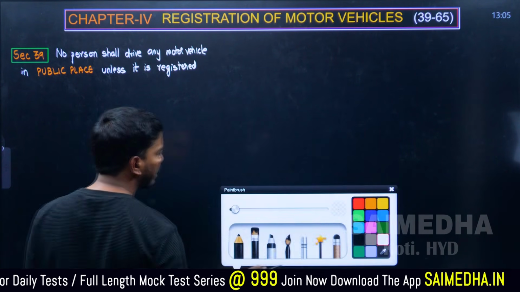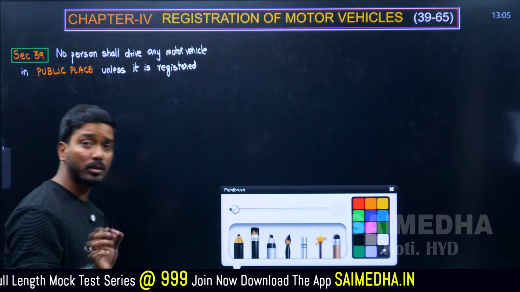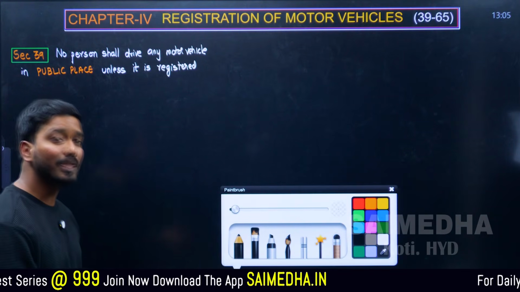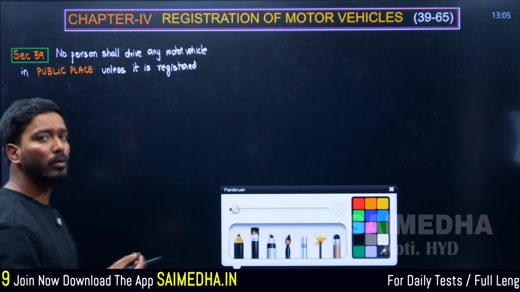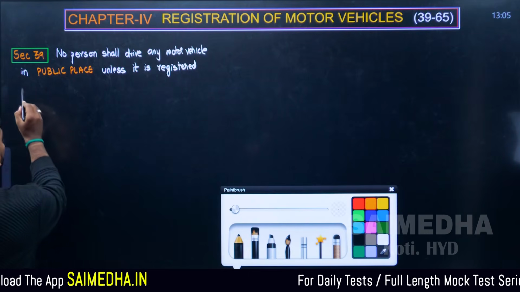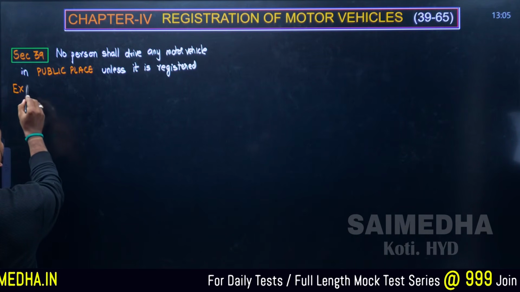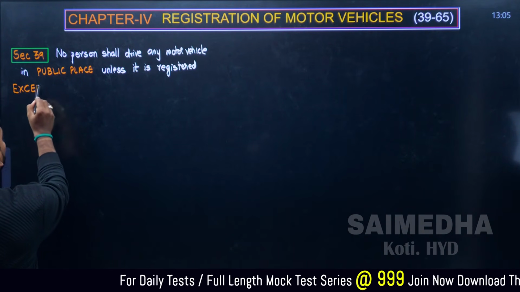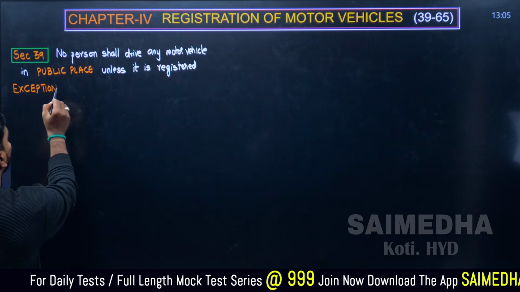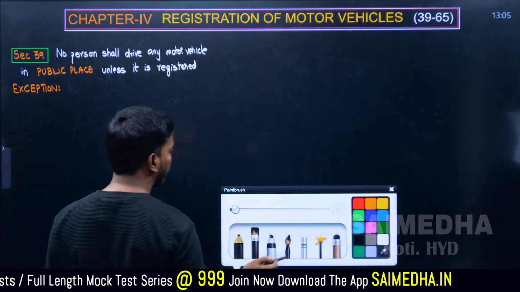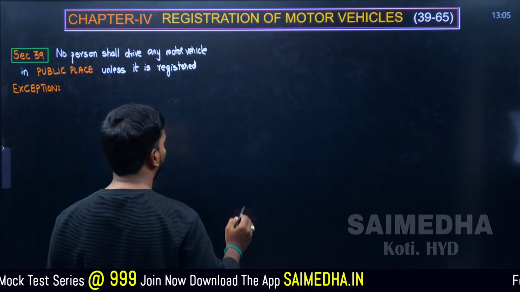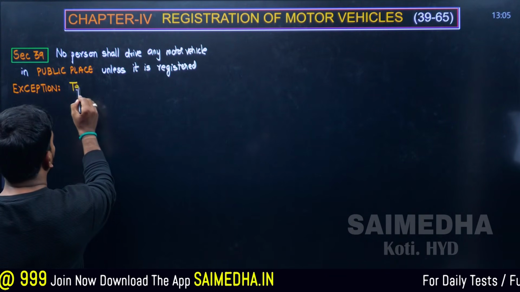Exception is there. What is the exception? Without registration also you can go. But what is the type of registration? Temporary. On a temporary basis it is valid. So we can write here, one exception is there. Under what case is it valid? Answer should be that temporary registration is valid.